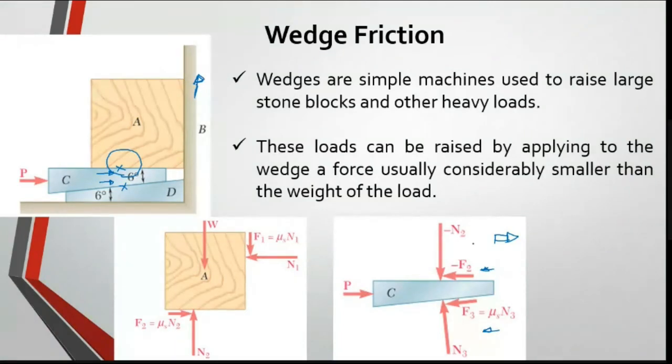If the normal force on the wedge, at the contact between wedge and block, is towards the downward direction, then for the block it is in the upward direction, so that when you add these two it becomes zero. Similarly, the friction force on the wedge is left hand side, so here the friction force is on the right hand side, so that if you add it, it becomes zero.